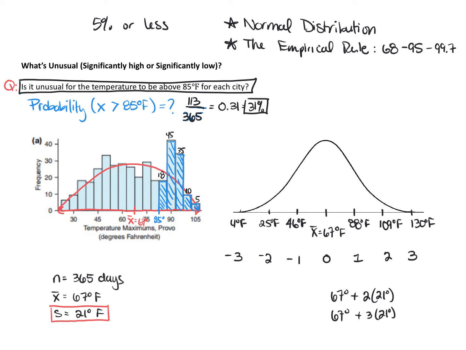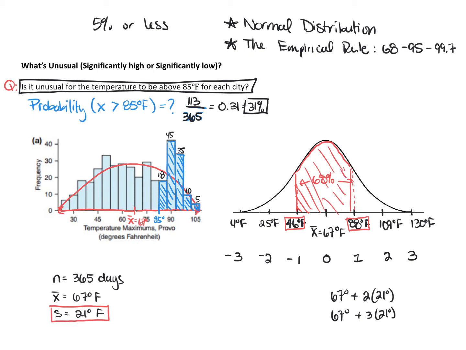And so again, roughly, I'll mark it out, okay? So 1 standard deviation from the mean. That means that temperatures between 46 degrees Fahrenheit and 88 degrees Fahrenheit, approximately 68% of my data values are going to fall in this area under the bell-shaped curve.